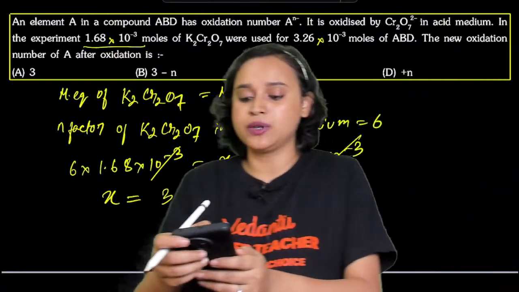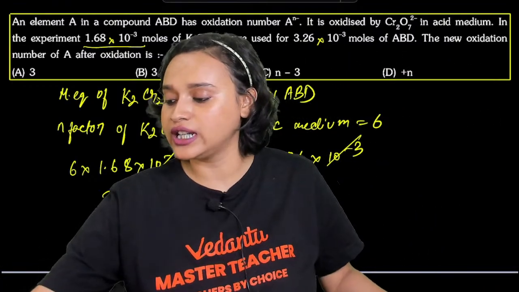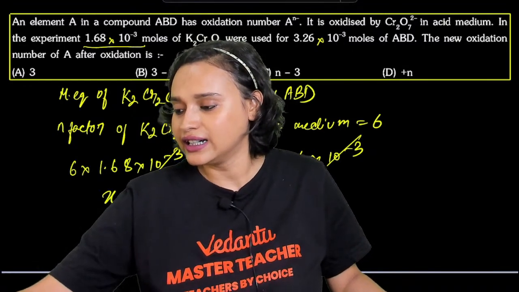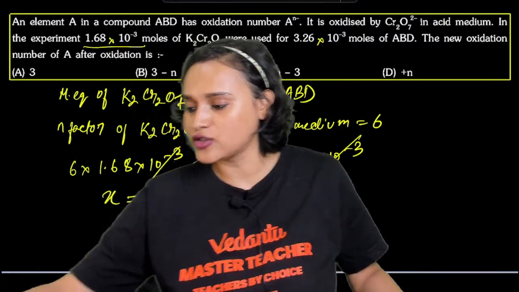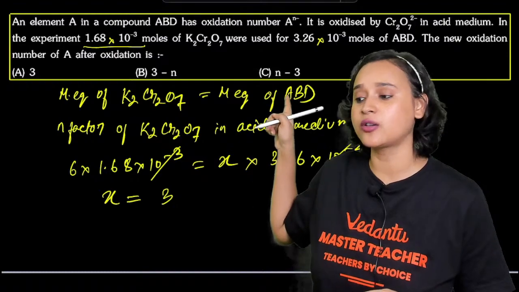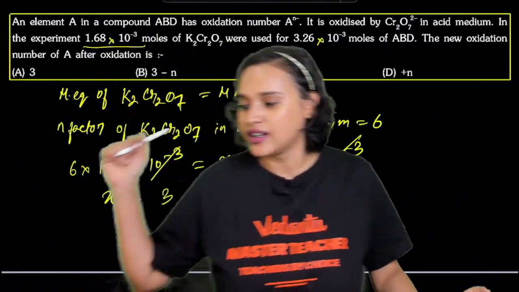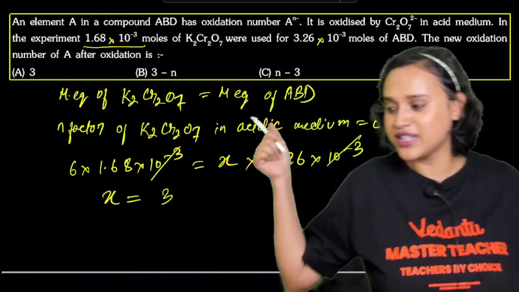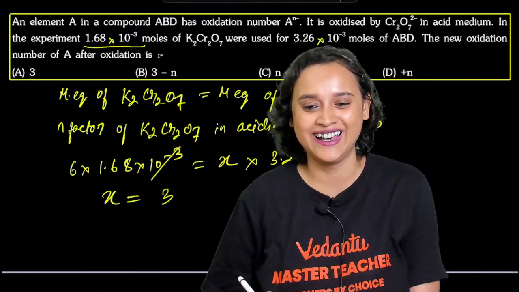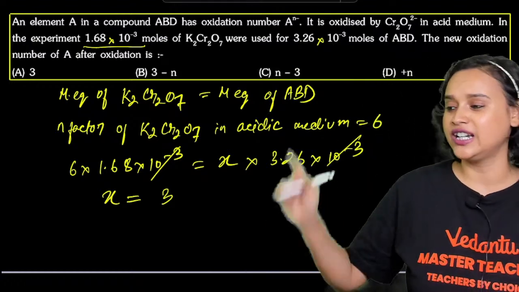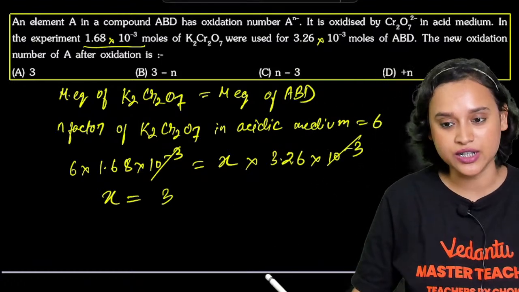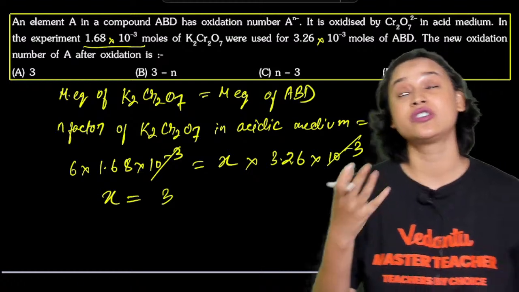Now what do we have to do, guys? Last but not the least, we have milli equivalent of ABD. So x is equal to 3.